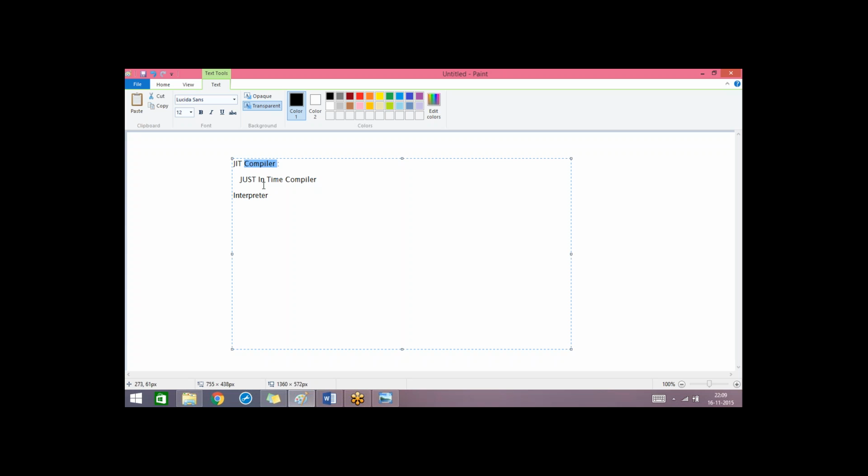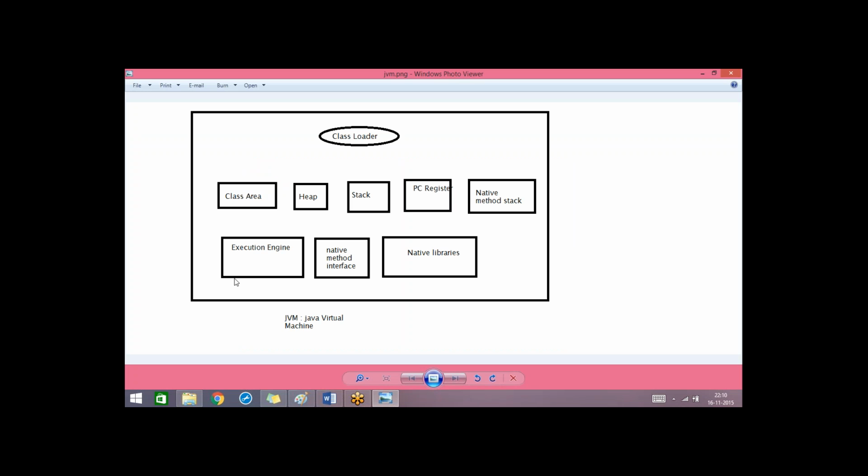So first, it identifies the redundant instructions. That means if there are any instructions which are present multiple times, it identifies all of such instructions and executes all of them parallelly. That means it identifies the similar tasks and executes them parallelly, so that application performance will be improved. So this execution engine contains these 2 parts, JIT compiler and interpreter. So this is all related to the execution part.